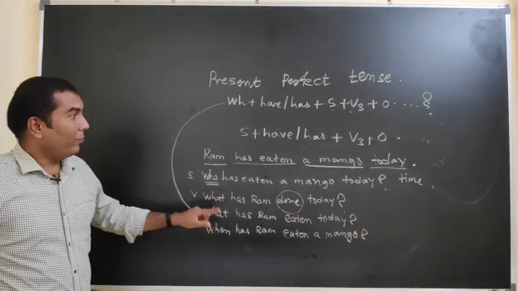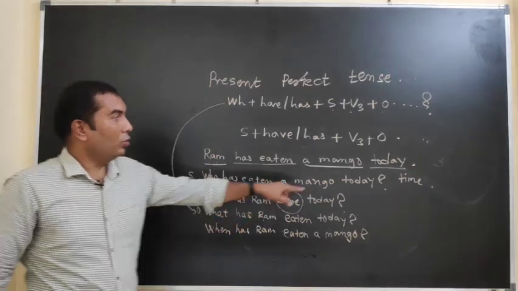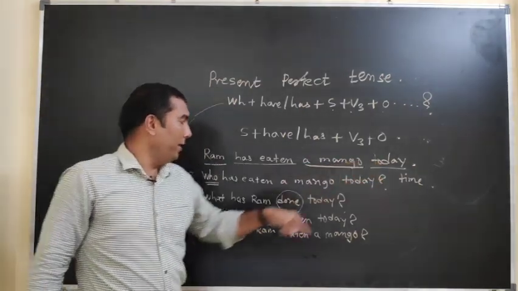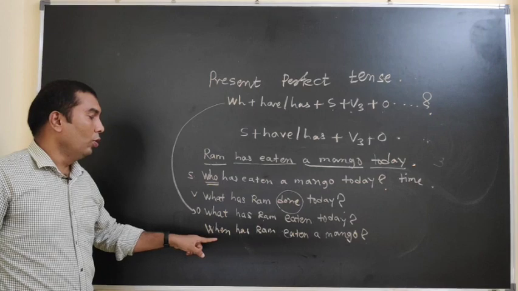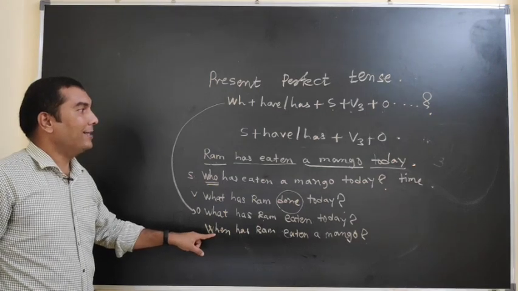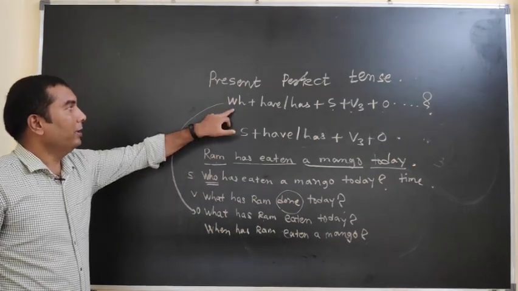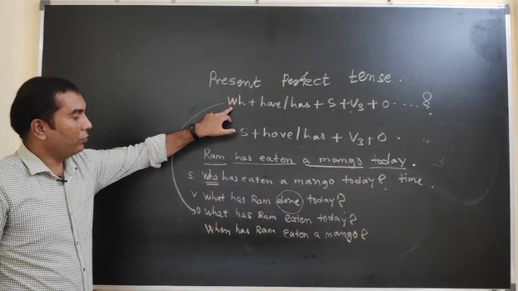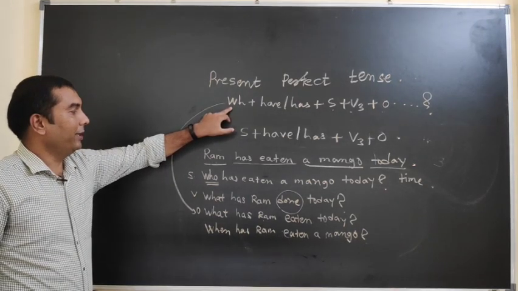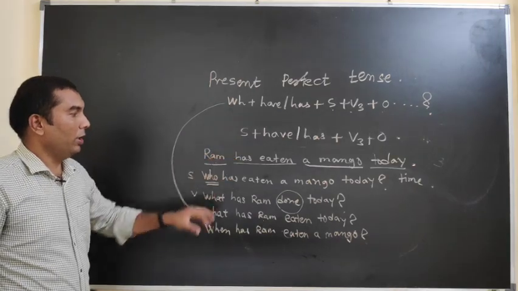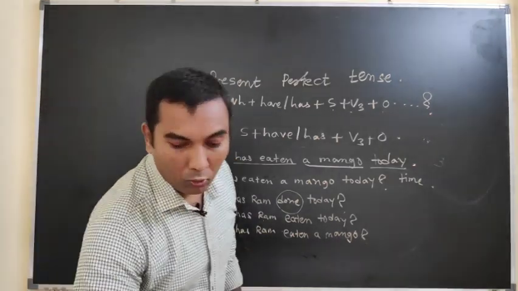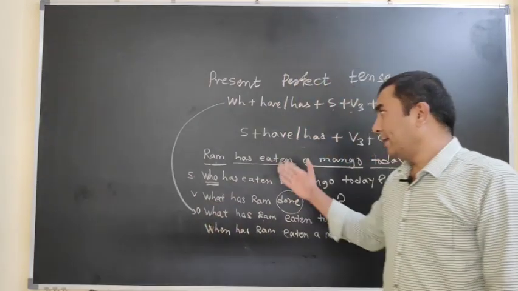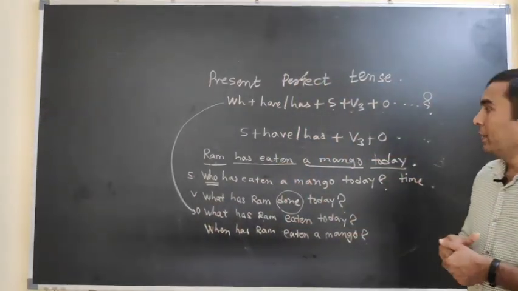At that time, when you have to ask the question to the time denoting word, then we have to use when as a WH word in a, we can say, formula or in a WH question, which we will create after watching the particular sentence. Remember one thing, in these 4 sentences, again I will repeat.